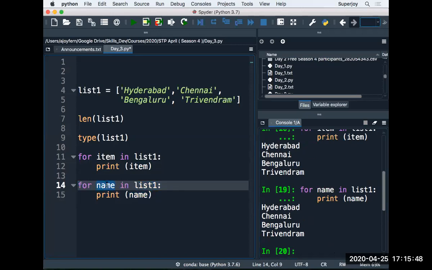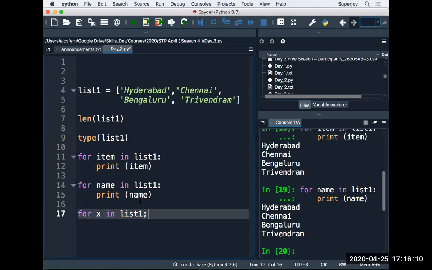This time, when the loop runs, for the first time name would be equal to Hyderabad. In the second iteration, name would be equal to Chennai. In the third iteration, name would be equal to Bangalore. And in the fourth iteration, name would be equal to Trivandrum. I can take any other name which is good for you. If you say for each X in list one, how can I write it? Print X.